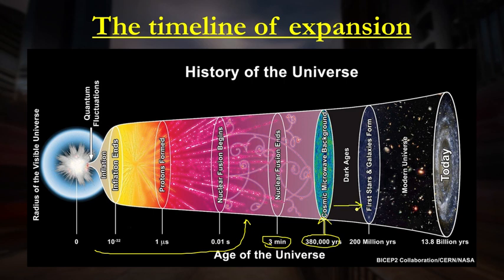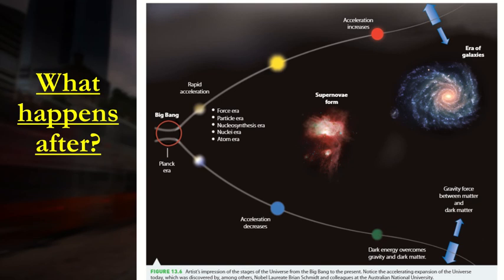Then we went through a period called the Dark Ages, where there was no light, essentially, hence why we call it the Dark Ages. 200 million years, according to this diagram, so not 1 billion years. 2 billion years, that's when we started forming stars, and then obviously later on galaxies. And then we get to our modern day today, 13.8 billion years. Obviously, depending on the diagrams, they will give you a slightly different decimal of how old the universe is. That's just because of when they're published. So there's that. So what's next? What's after that?